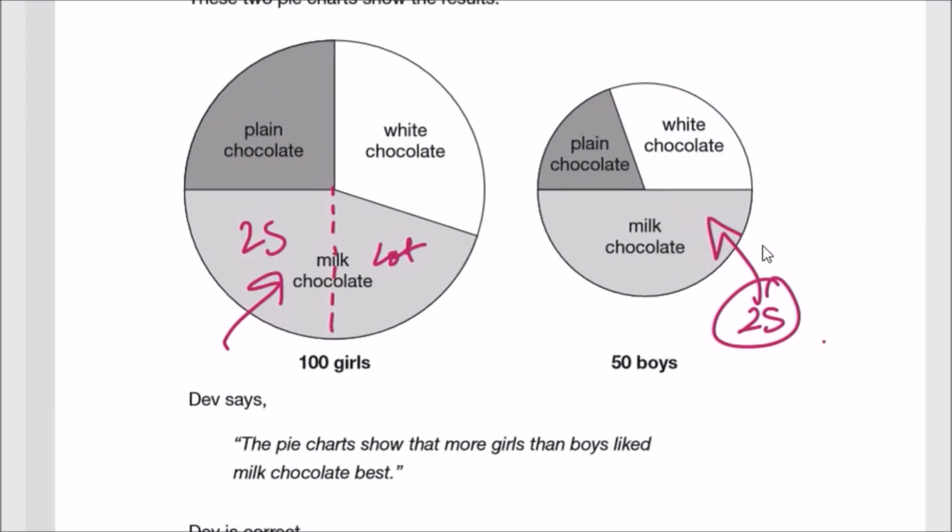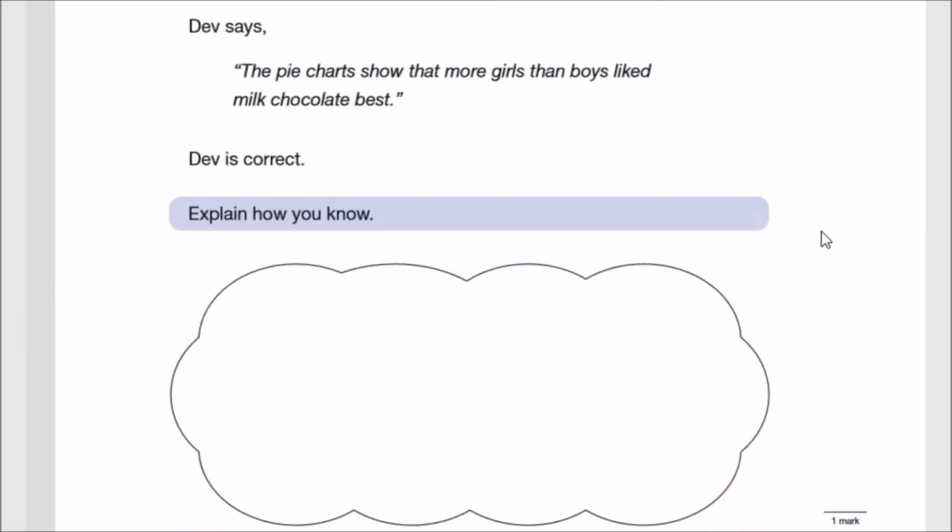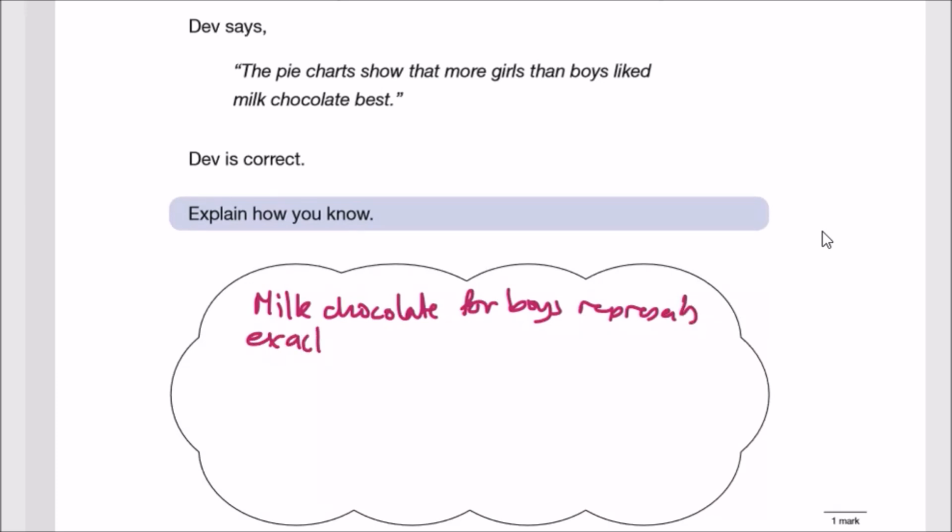So we can say milk chocolate for boys represents exactly half. So this means 50 divided by 2 is 25.